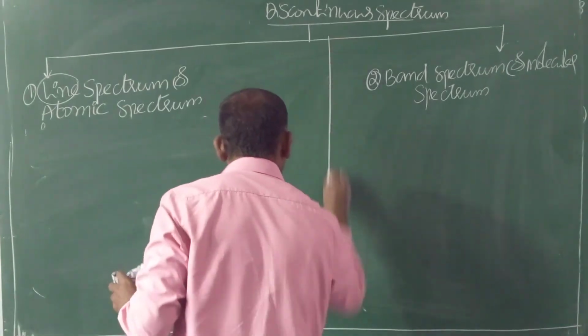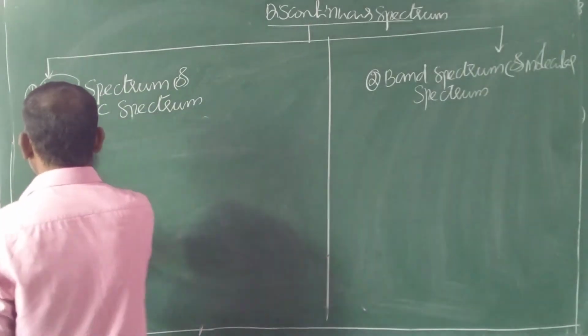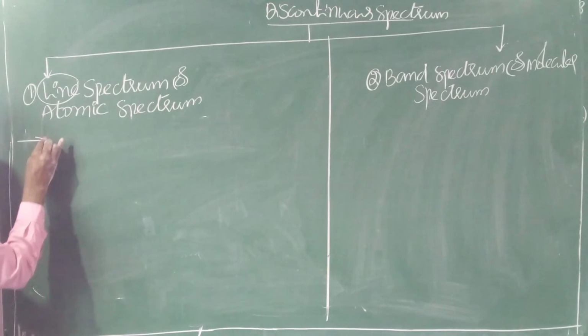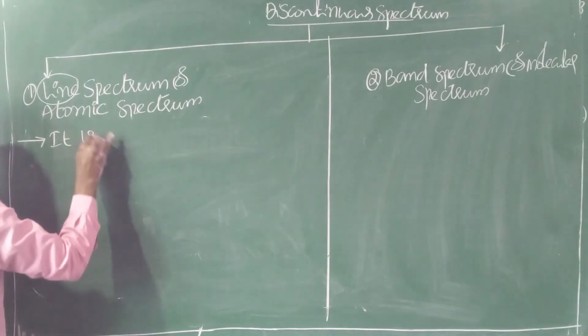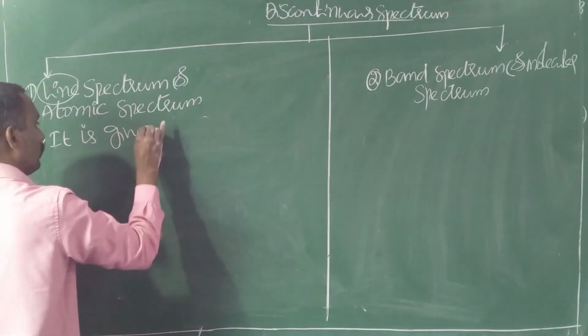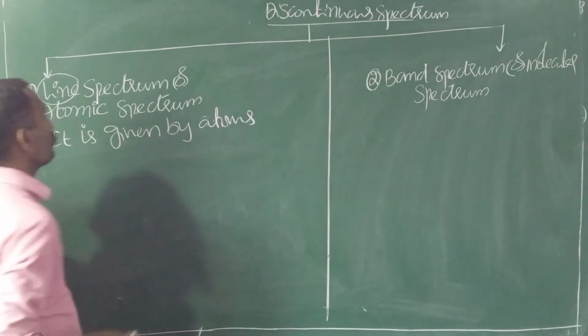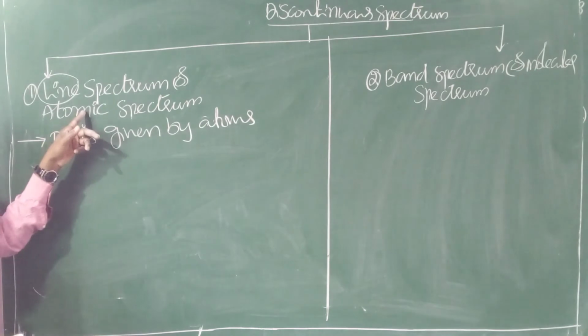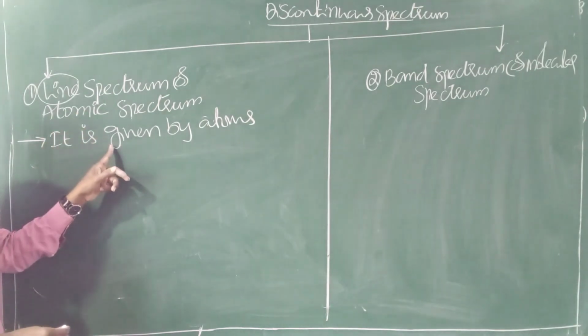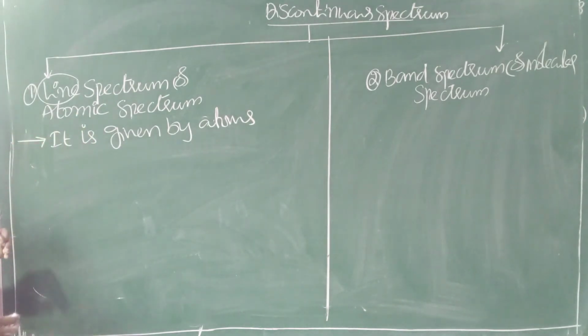Here are some important points regarding line spectrum you should remember. It is given by atoms, hence it is known as atomic spectrum. Why is it known as atomic spectrum? It is given by atoms; it is the characteristic of atoms.